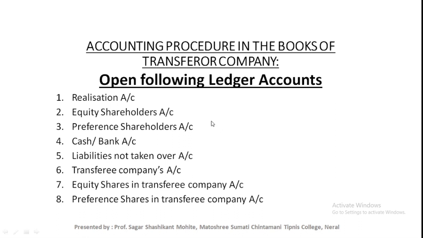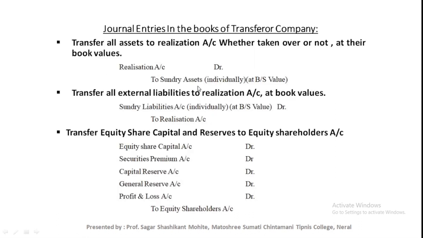Now let's see journal entries related to dissolution or liquidation of old company. For closing the books of old company, that means transferor company, we should follow some steps. The first step is transfer all the assets to the realization account, whether taken over or not, at the book value.